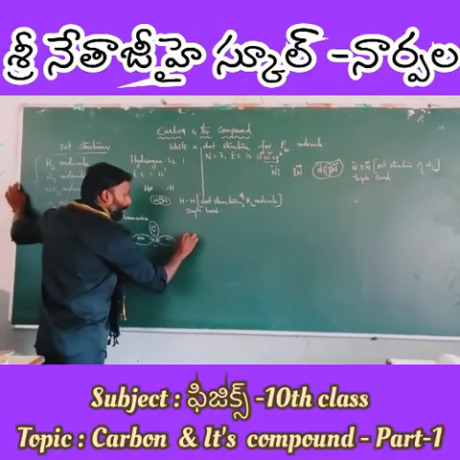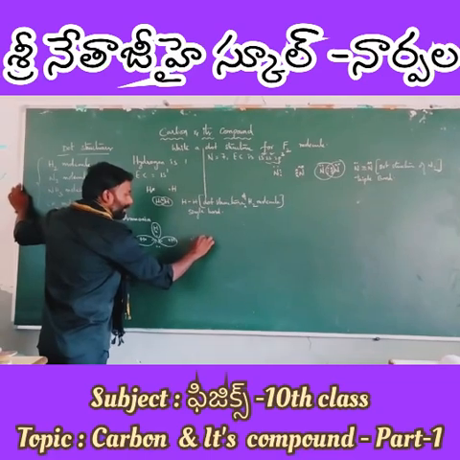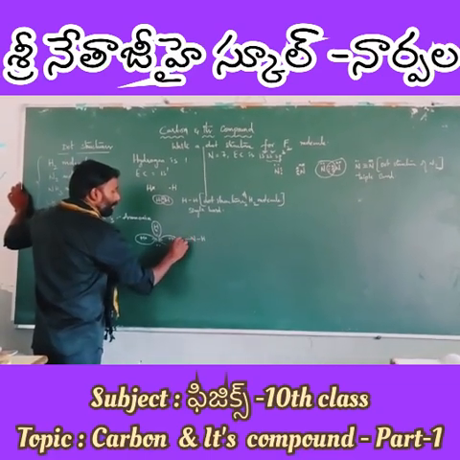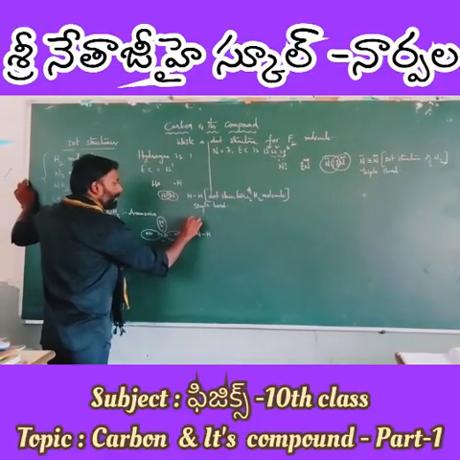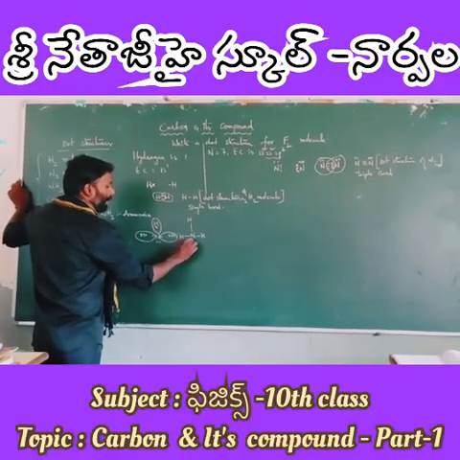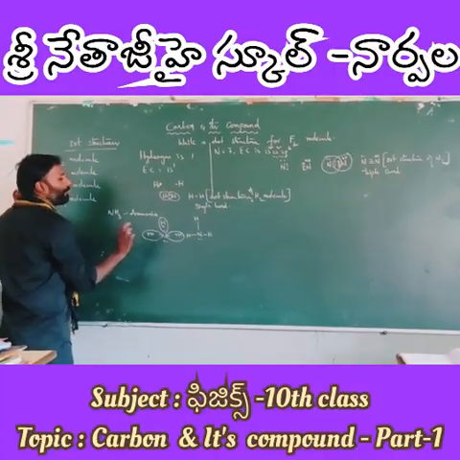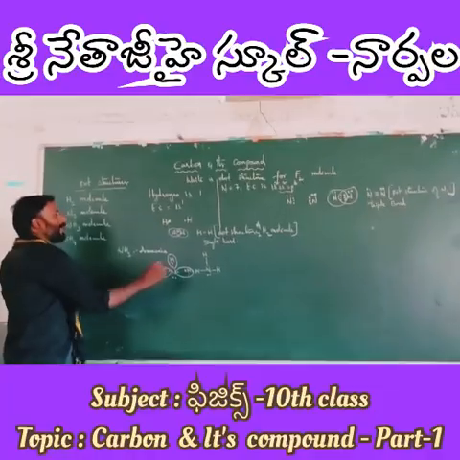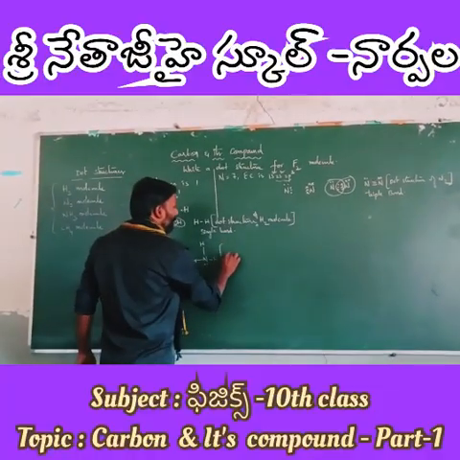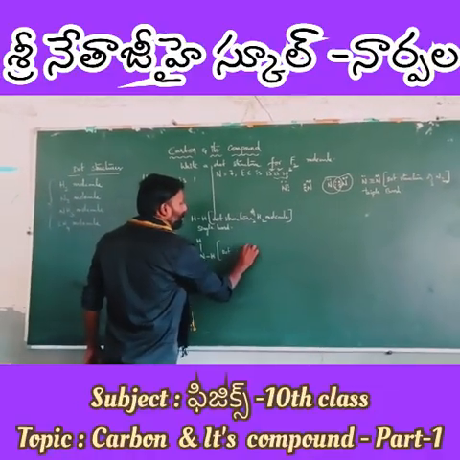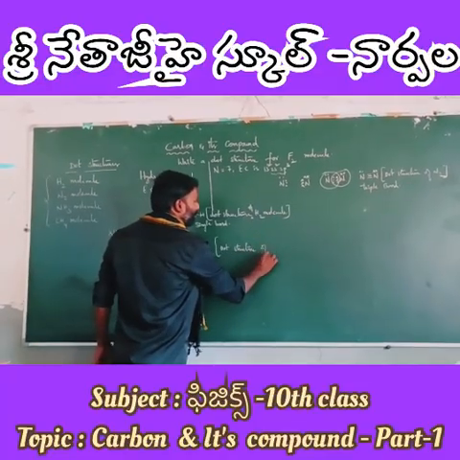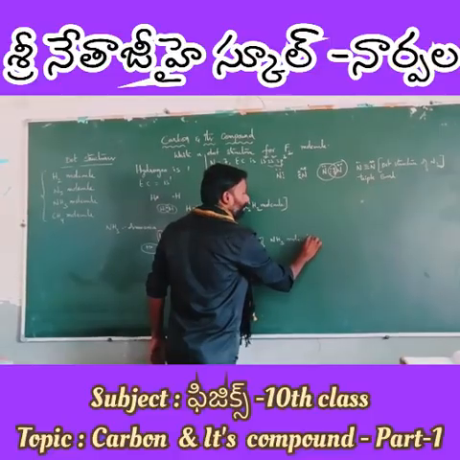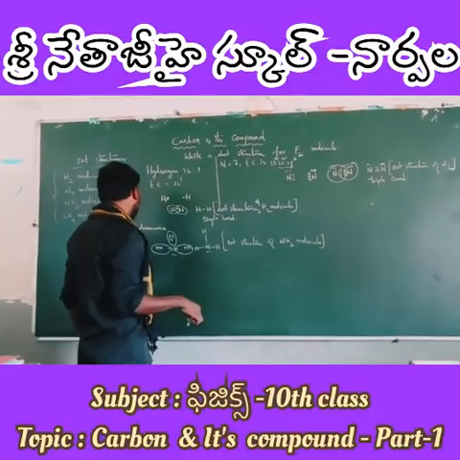Now you can write ammonia as N, with 1 pair of electrons meaning a single bond, 1 pair a single bond, 1 pair a single bond, and the unshared electrons written as they are. So this is the dot structure of the ammonia molecule. We will discuss the shapes later.